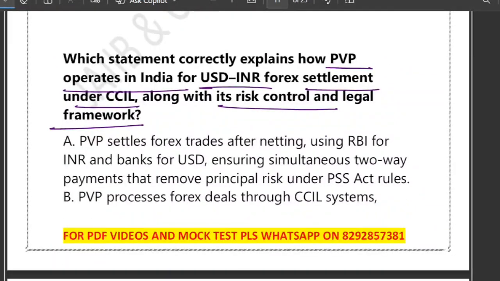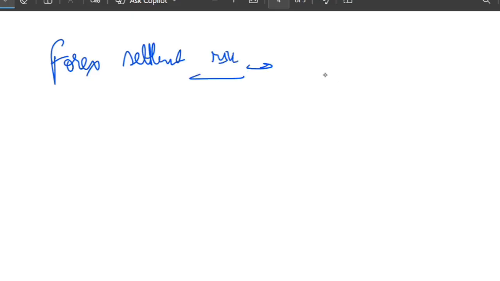So let's get started with option A. Friends, forex settlement risk can wipe out the entire trade if one party pays but the other does not. So we are talking about forex settlement risk. It can wipe out the entire trade. India solved this problem using a powerful mechanism called PVP. PVP stands for payment versus payment, right.